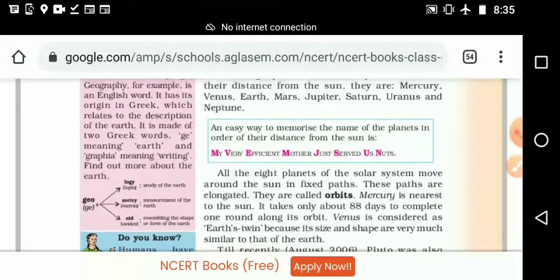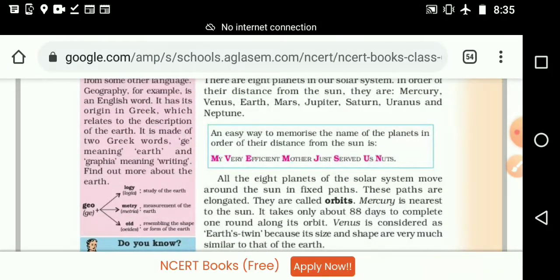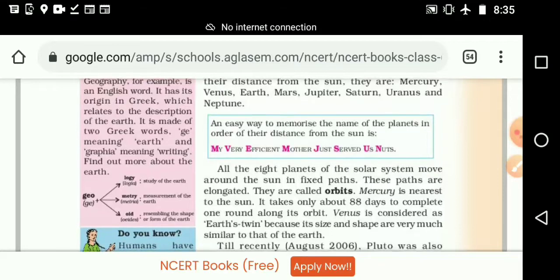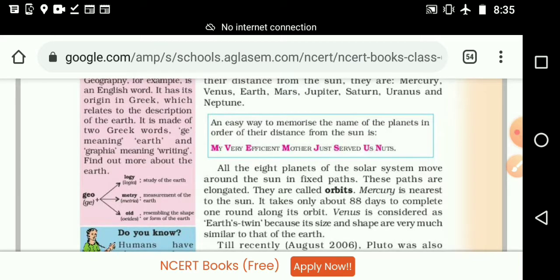Next one, Uranus. And the last one, Neptune. Once again, Neptune.